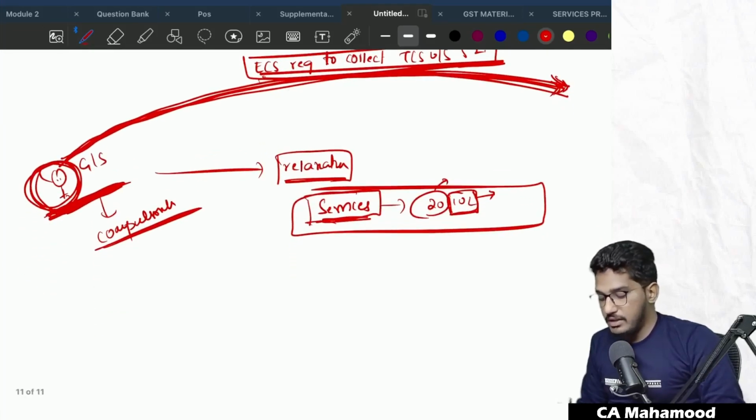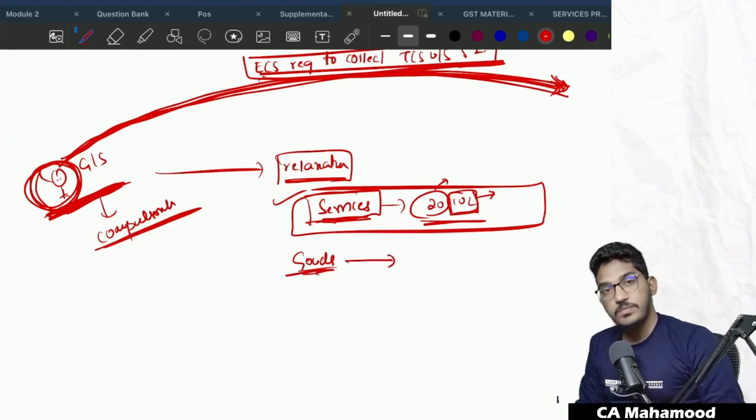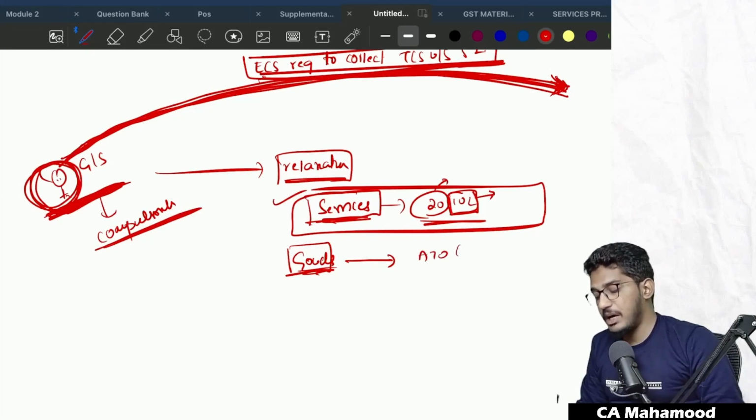Then even the persons supplying goods raised a concern before the GST department. Sir, you are giving relaxation to the person making services up to the applicable threshold limit. What mistake have we done? We are also small businesses only. Give relaxation for us also. Then the government told, okay, even if you are supplying goods through the e-commerce operator who is required to collect TCS under section 52, you are also not required to obtain registration if your aggregate turnover is within the applicable threshold limit of 40, 20 or 10.